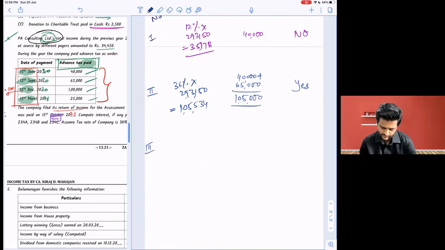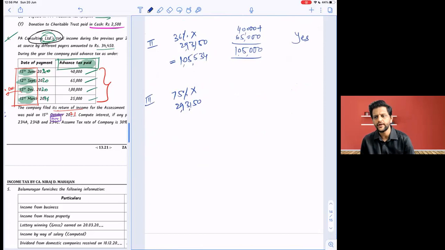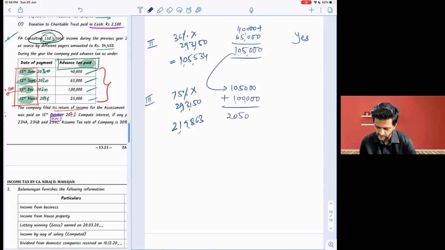Third is 75%. So obviously you will see it will be applicable. 293,150. There is a shortfall, no? 75% is how much of 293,150? Tell me. 2,19,863. And paid is now, I'm writing here 1,05,000. I hope you're understanding this cumulative I'm showing. Plus paid is what? 1 lakh separately. So 2,05,000. Shortfall or no? Yes. I hope you understood 2,05,000 means what?